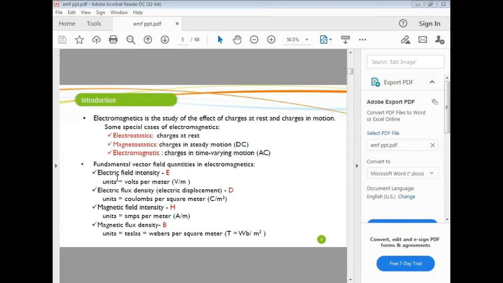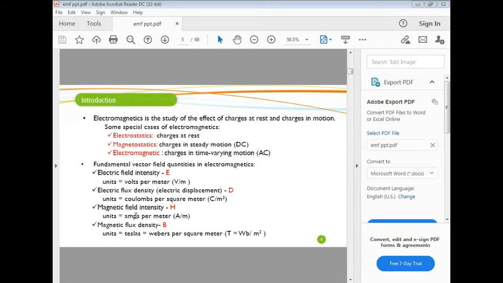The fundamental vector field quantities in electromagnetics are: electric field intensity, denoted by E, with units volts per meter. Second, electric flux density, or electric displacement, denoted by D, with units coulombs per square meter.